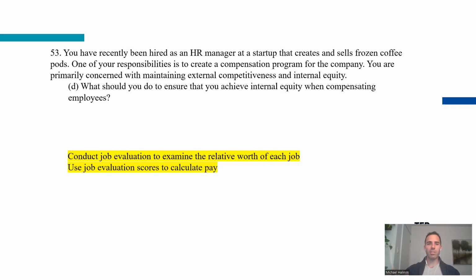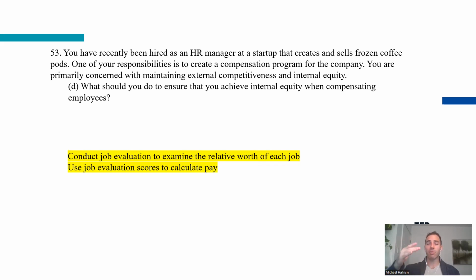Job evaluation is essentially, you can think about it like a survey or a test or an exam that you're taking, and you're evaluating every job. You're not evaluating employees, you're evaluating a job, and you're listing every job in the organization. You're giving them a score based on this exam, if you will, for every job in the organization, so you can see how they score against one another. And that's based on a variety of characteristics that would indicate the relative worth of each job in the organization.